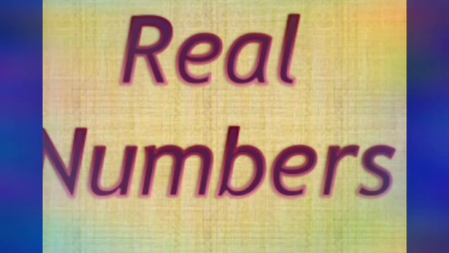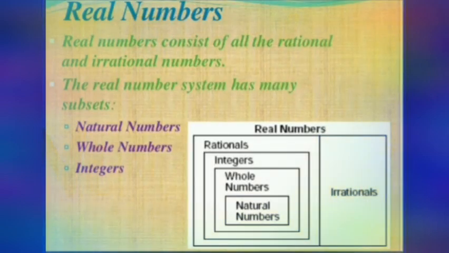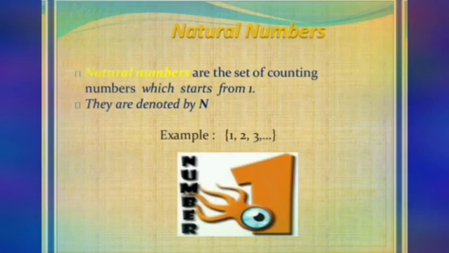Okay, what do you mean by real numbers? Real numbers consist of all rational and irrational numbers. So the real number system has many subsets. That is, under the rational numbers, you have natural numbers, whole numbers and integers. What do you mean by natural numbers? Natural numbers are the set of counting numbers which start from 1, 2, 3 like that. These natural numbers are always denoted by the capital letter N, English alphabet N. So natural numbers means all counting numbers, that is 1, 2, 3, etc.